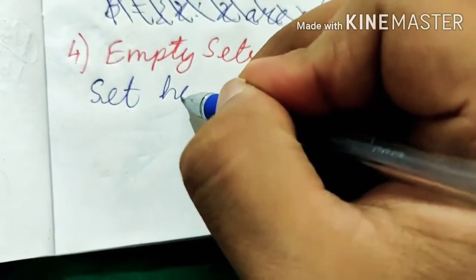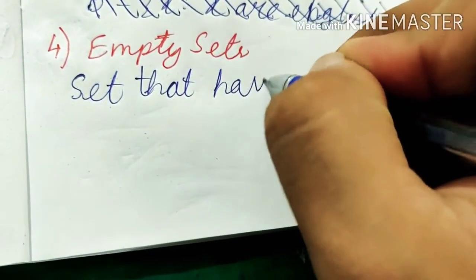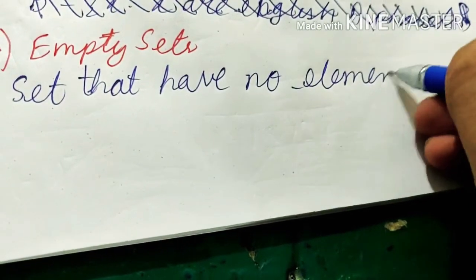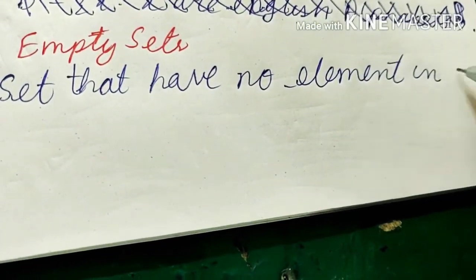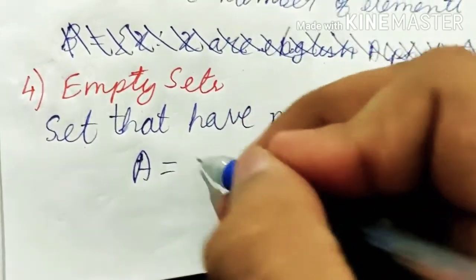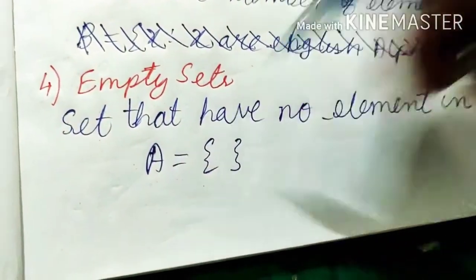Next type here is empty set. Empty set means a set that has no element in it. Means there is no element, it is an empty set. Like A belongs to an empty set, there is no element in this set.